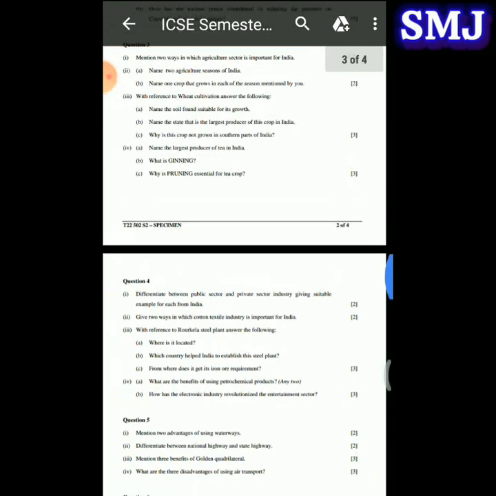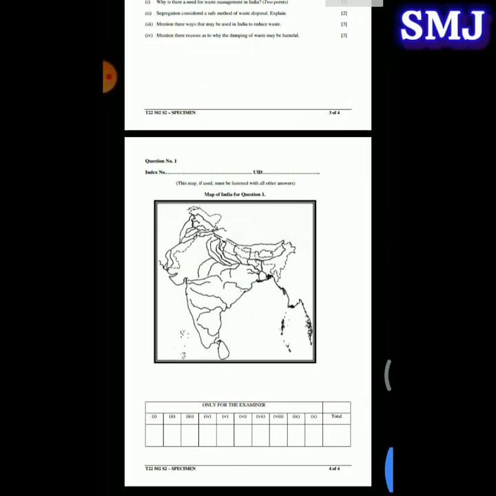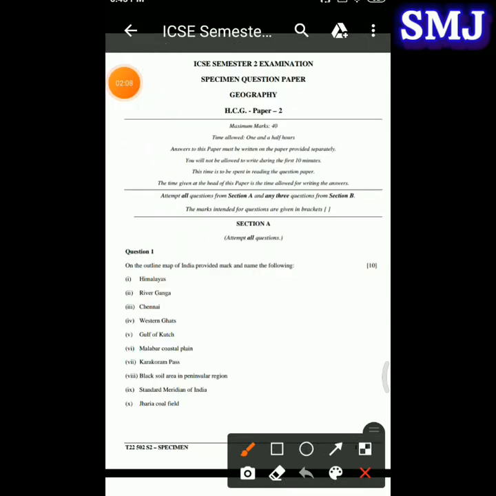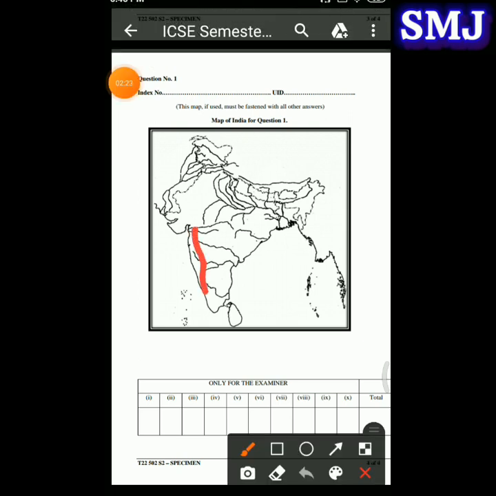Next question is Chennai. So Chennai is over here. Yes, this one is Chennai, somewhere around here. So the next question is Western Ghats. So Western Ghats is here.